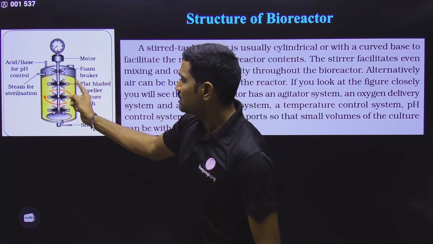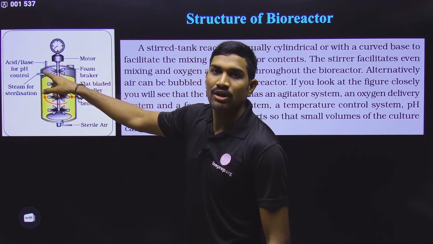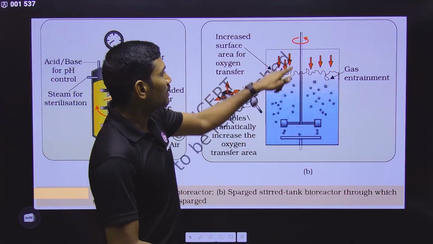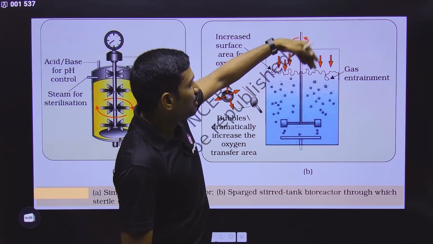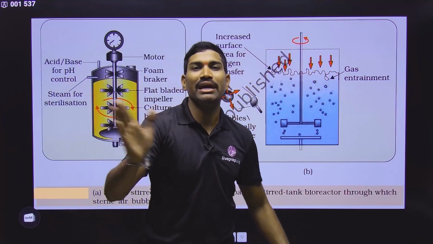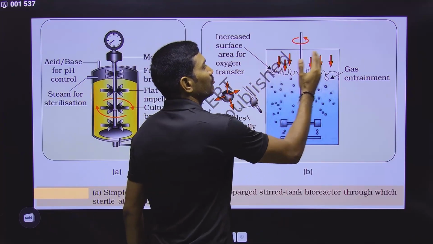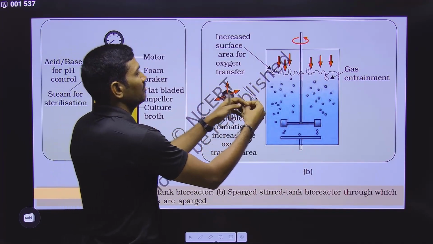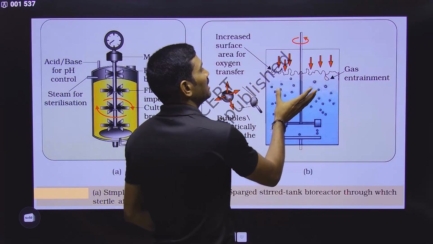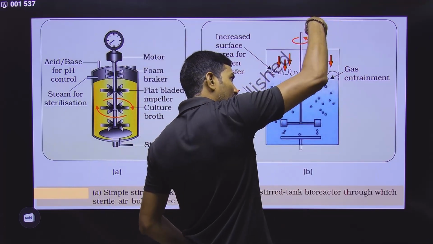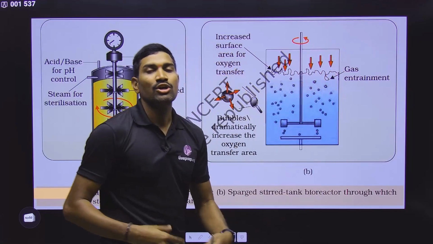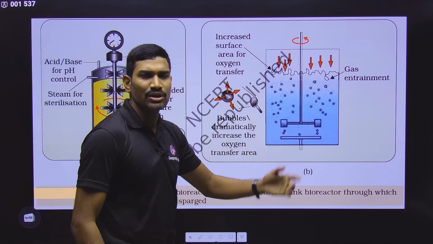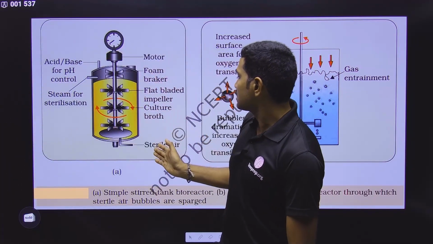Not only this, when we are mixing this nutrient broth, there will be some foam formed at the top, and this foam may prevent the re-dissolution of this particular gas. That's why foam breakers are used. If the foam breakers are removing the foam, what happens? The air supplied from the bottom in the form of bubbles, because of its more surface area, will easily diffuse into the medium, and the remaining air comes to the top and again goes back into the medium, so that it will be dissolved, so that aerobic organisms can easily use this oxygen for their growth. This is an important point that you need to focus on. Clear? These are some things that they are talking about here.